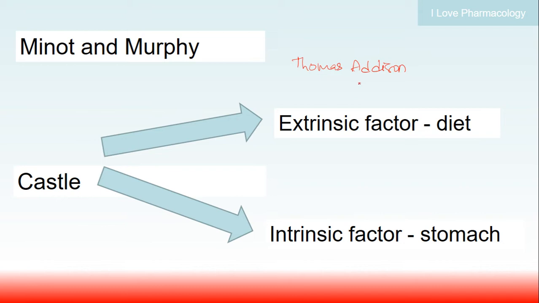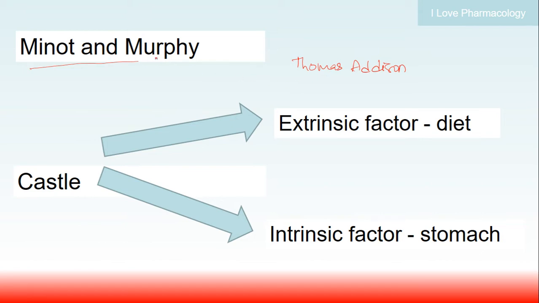Also, when they examined the gastric mucosa of an individual suffering from pernicious anemia, they saw atrophy of the gastric mucosa. It was later Minot and Murphy who gave liver extract in the diet to such patients, and they were cured of pernicious anemia.